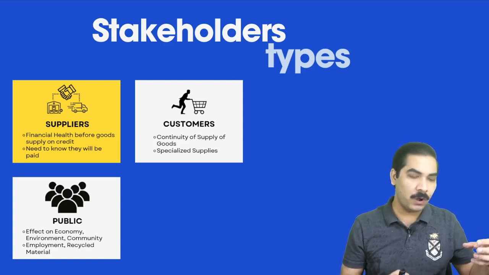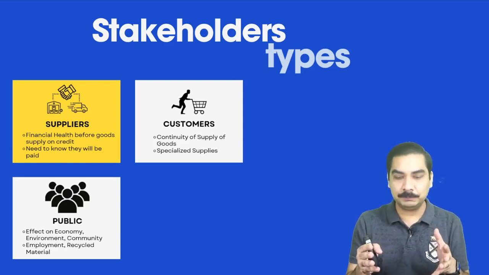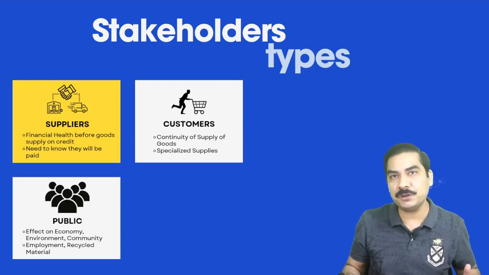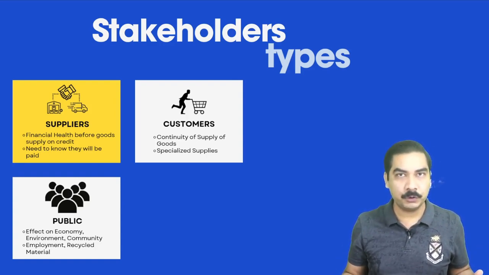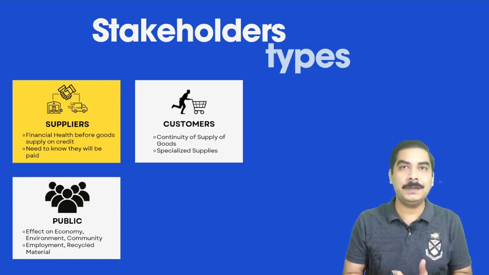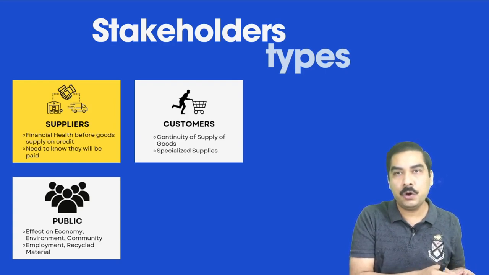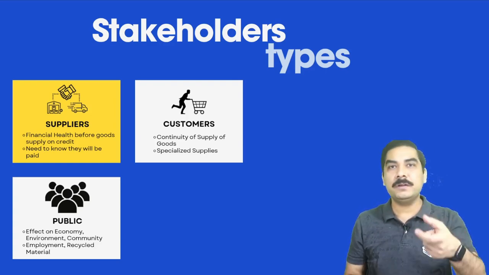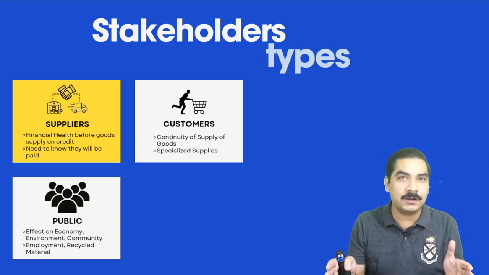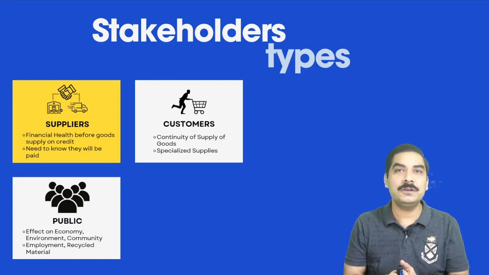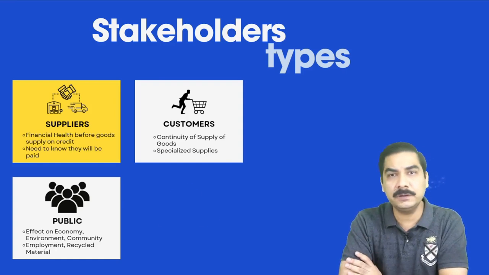They want to know what your business impact is on employment, because there's a good chance that if you are in the manufacturing industry, the employment margin will be higher for you. So public interest in your company depends on which group you belong to. If you belong to an environmental group, you will be more interested in the impact of that business on the environment. So it depends on where the group is, and the public interest, depending upon their reason, can be different. But the public is an external stakeholder.